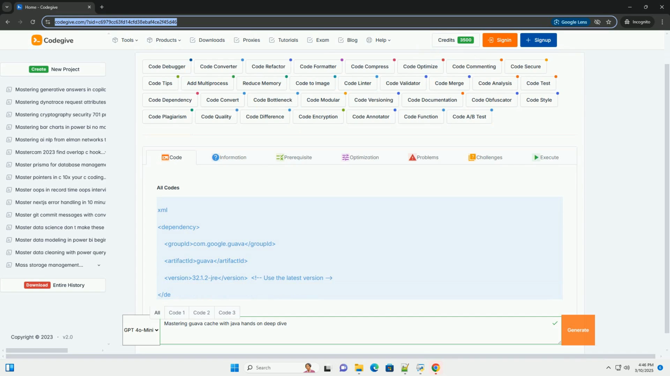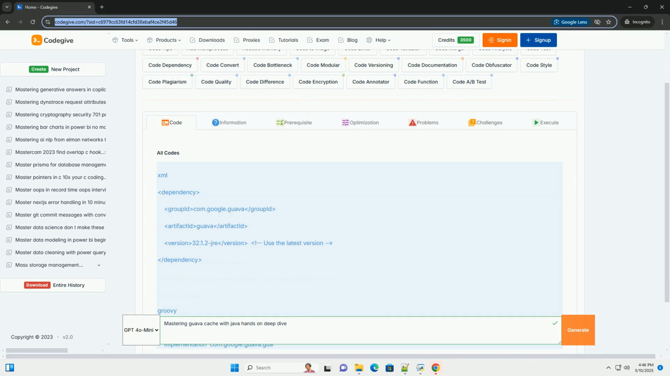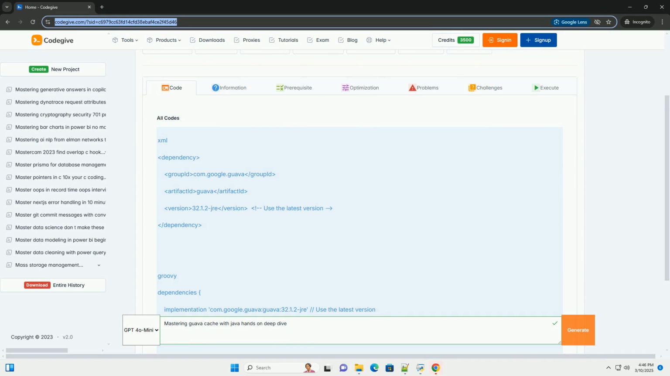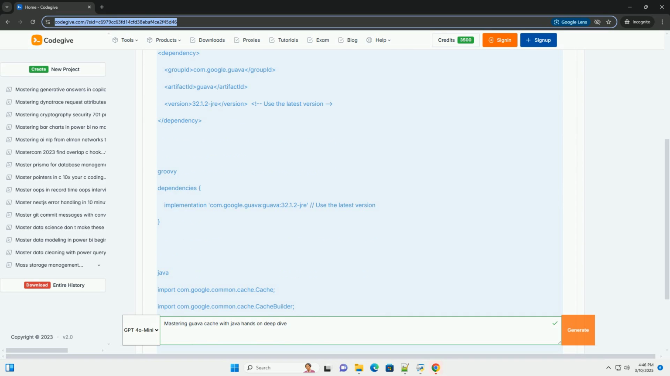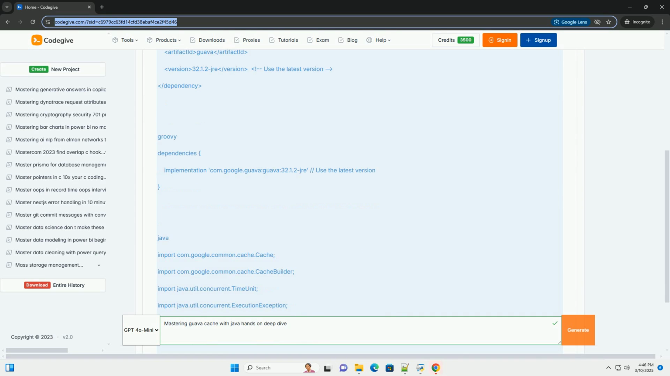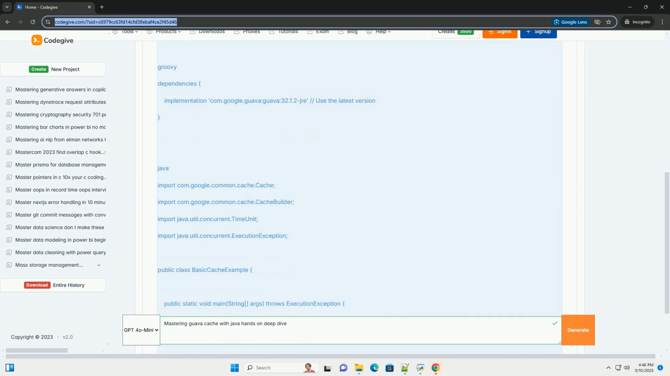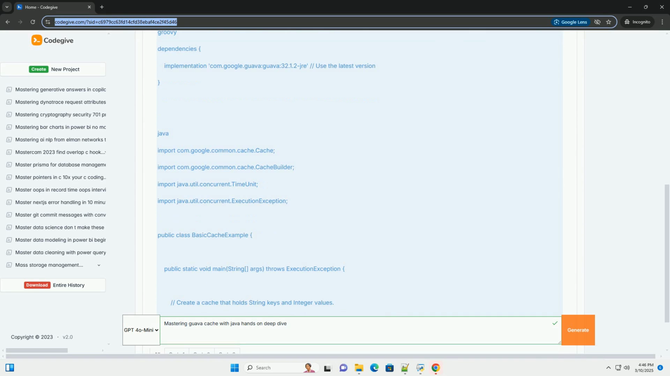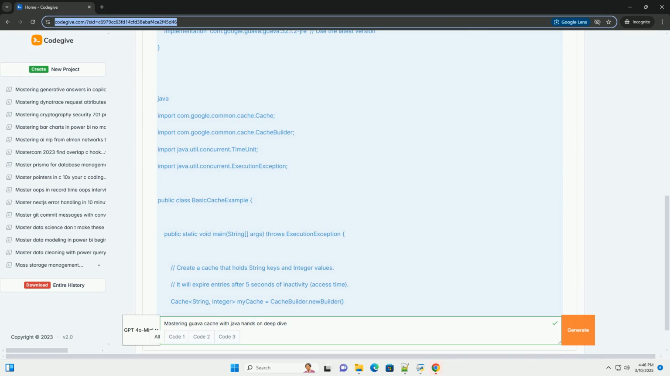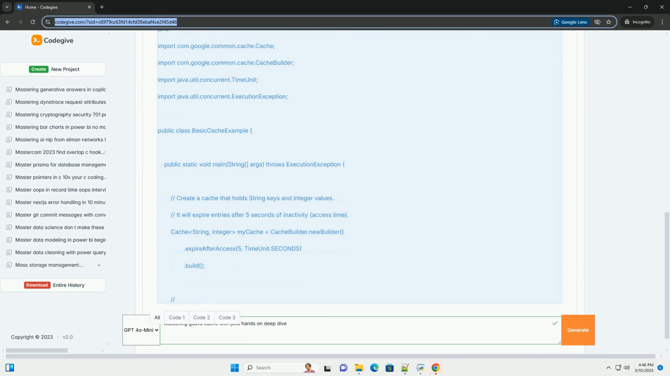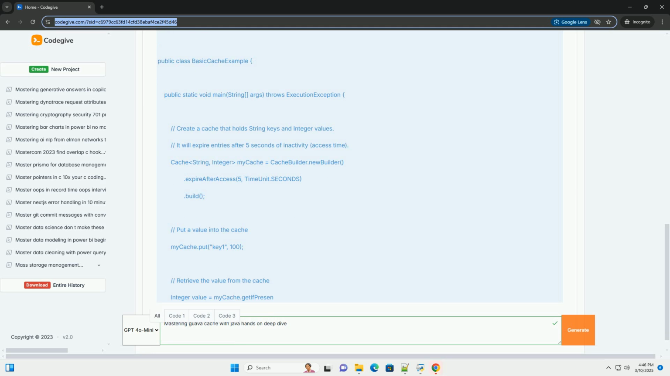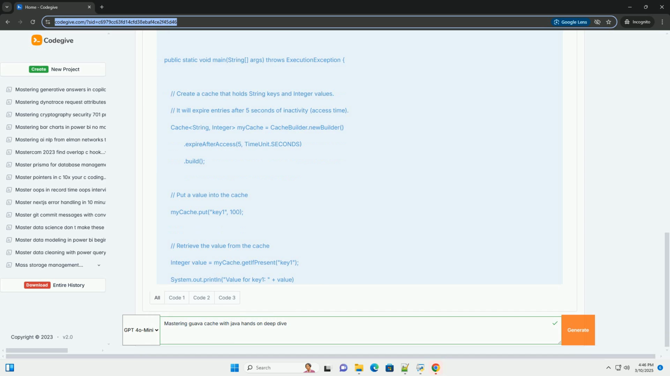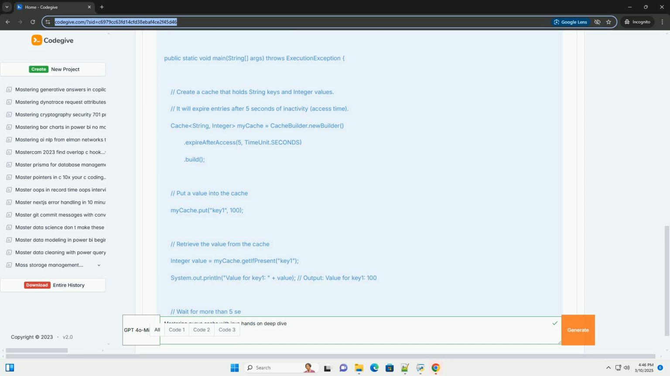OK, let's embark on a deep dive into Guava cache with Java. This tutorial will cover the fundamentals, advanced configurations, and practical examples to help you master caching in your applications. Guava Cache, a powerful in-memory caching solution. Guava Cache, provided by Google's Guava library, is a robust, high-performance in-memory caching implementation.